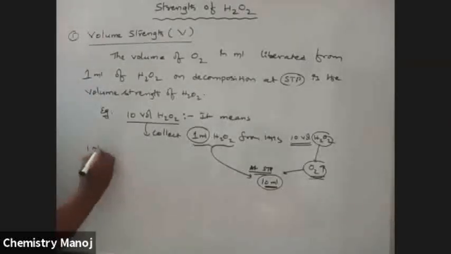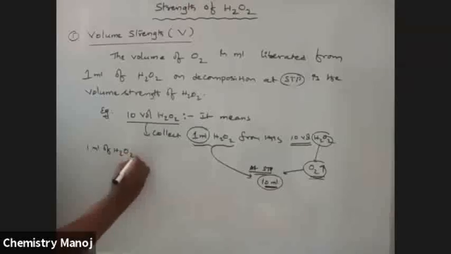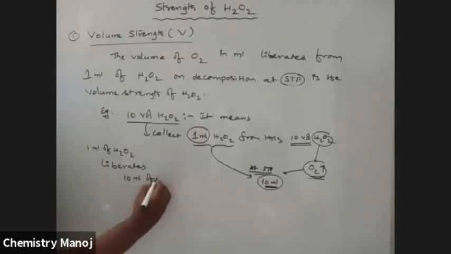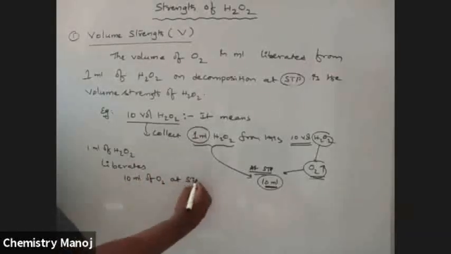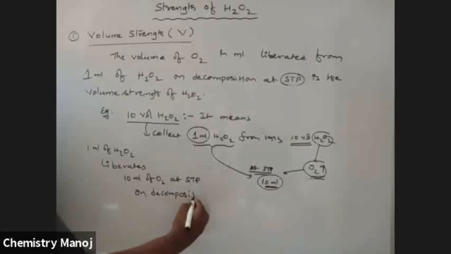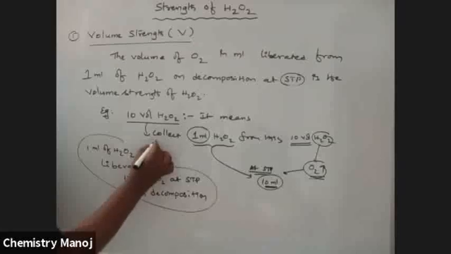So what is the meaning of 10 volume H2O2? 10 volume H2O2 means 1 ml of H2O2 liberates 10 ml of O2 at STP on decomposition. This is the meaning of 10 volume H2O2.